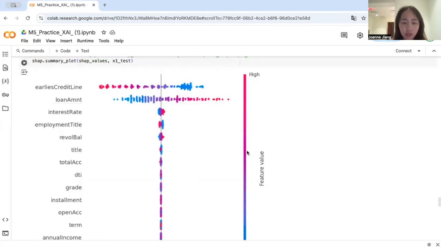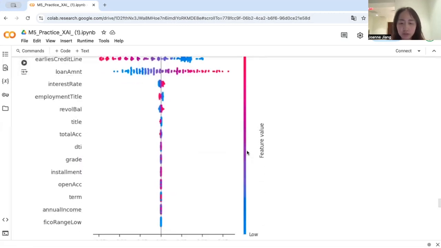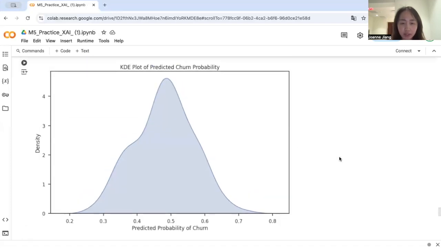And then the SHAP values further confirm these findings, showing that high loan amount values increase default risk, while low earliest credit line values are also correlated with higher risk. This reflects the idea that short credit history and large loans are major risk factors. And then the KDE distribution of the predicted probability suggests that most values fall between 0.3 and 0.6, indicating a well-balanced model. However, some high-risk cases suggest that adjusting the classification threshold may improve precision.